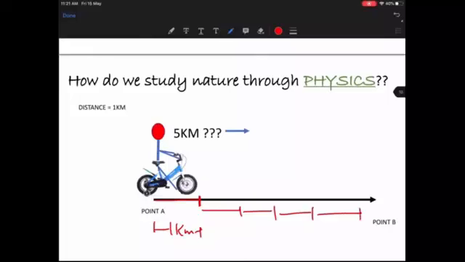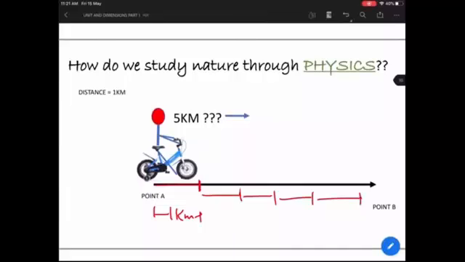After understanding why units are important, it is very important to understand what the standard units are. Standard means the basic units. For 5 kilometers, you need to know what the standard 1 kilometer distance is. For 5 meters, you need to know what the standard 1 meter distance is. Then only you will be able to understand what 5 meters of distance is.